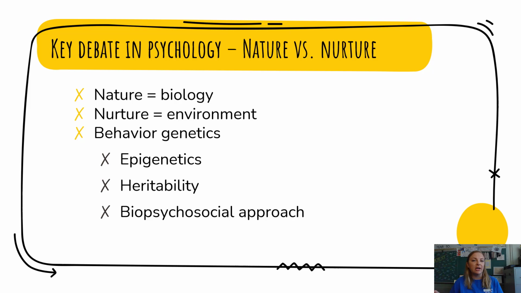In general, biological psychologists, as well as most other psychologists, are going to look through the biopsychosocial approach. This is the idea that, yes, while we agree genes, DNA, our brain structures, our biology play a role in our behavior, we cannot simply look at our biology. We must look at the holistic picture. What else is influencing our behavior and our mental processes?